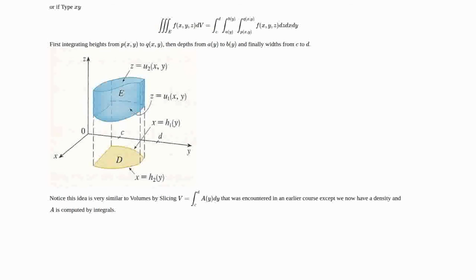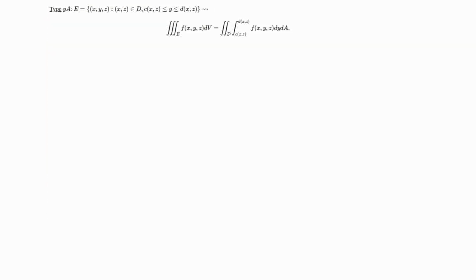Also notice that this idea is very similar to our earlier idea of volumes by slicing, where we wrote the volume of a solid as the integral from c to d of A(y) dy, where A(y) was a slice of area. This was encountered earlier, but the differences that we have now are that there's a density, and also A was computed by integrals, but it has the same form, and it's not necessarily volume. We could go through similar procedures.